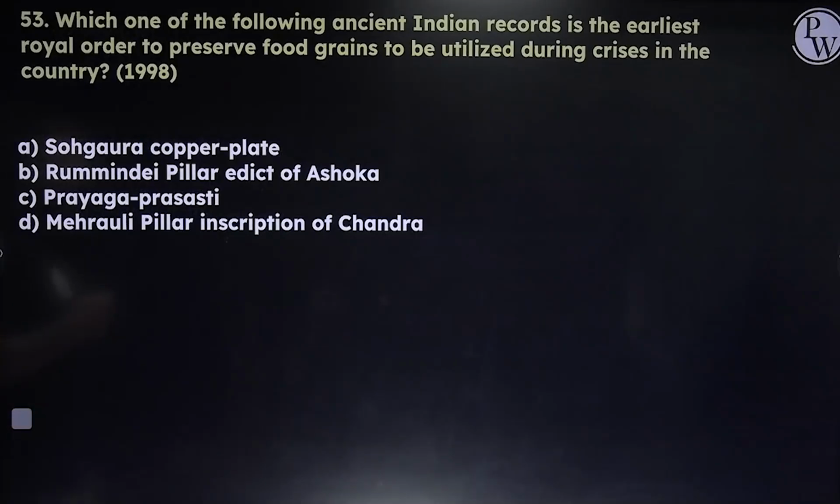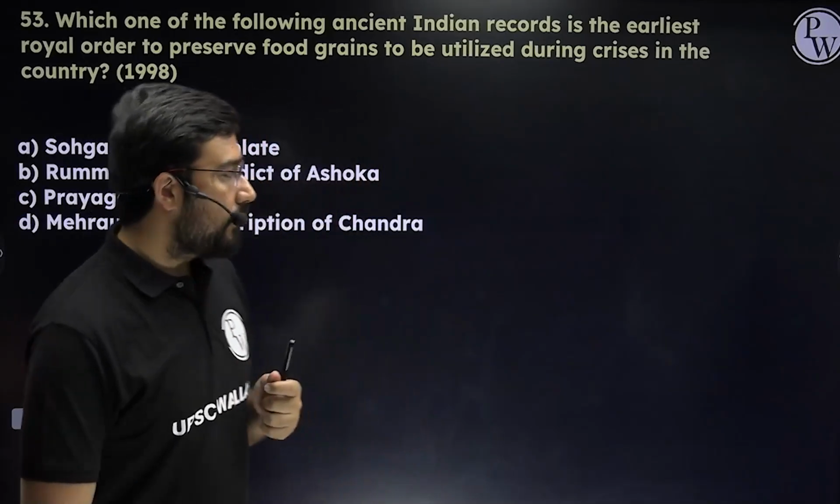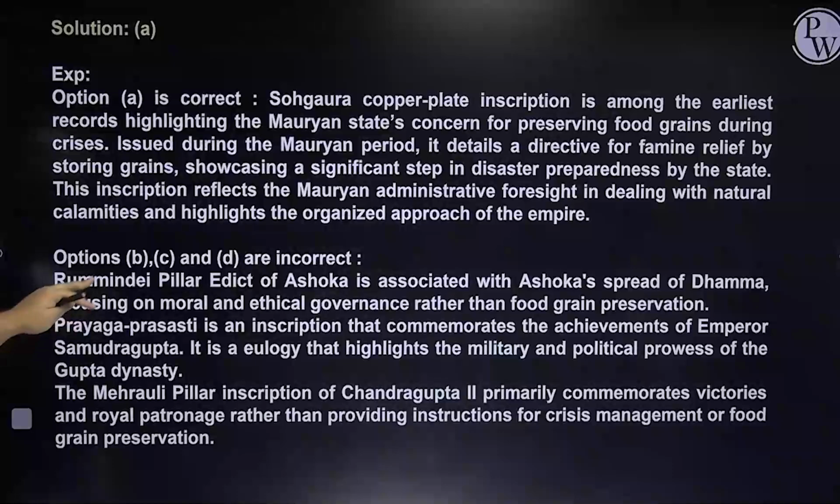Which one of the following ancient Indian records is the earliest royal order to preserve food grains to be utilized during crisis in the country? The Sohogoda copper plate inscription talks about the famine relief measures. So the answer is going to become A. Okay, Sohogoda is the answer.